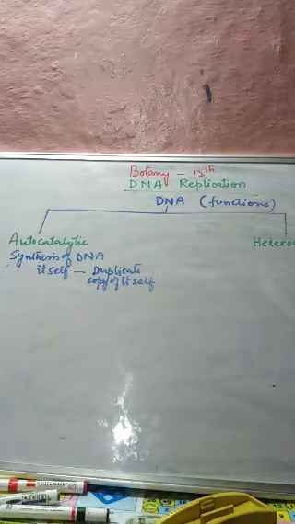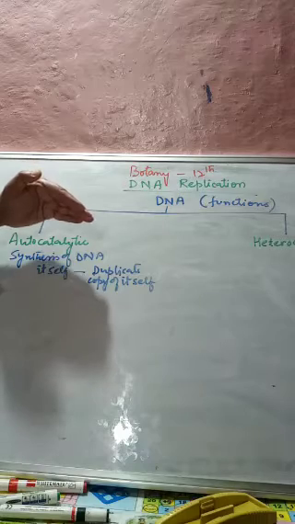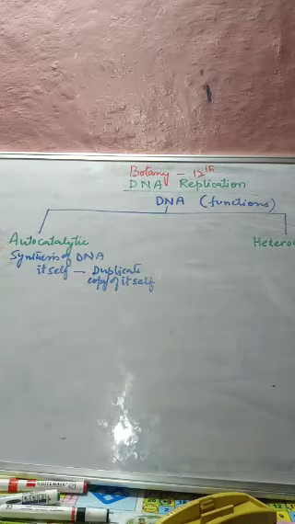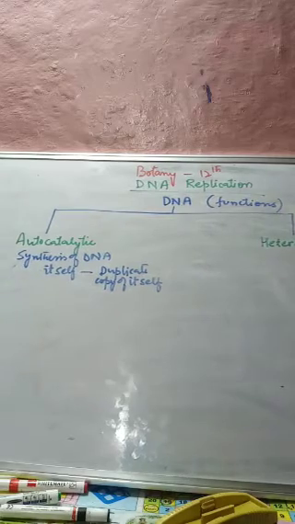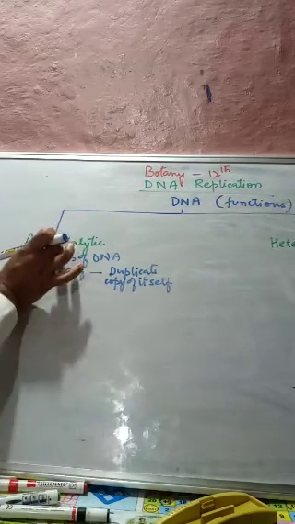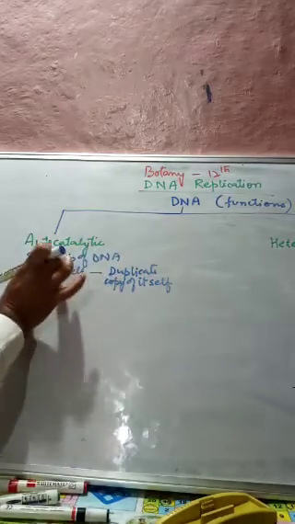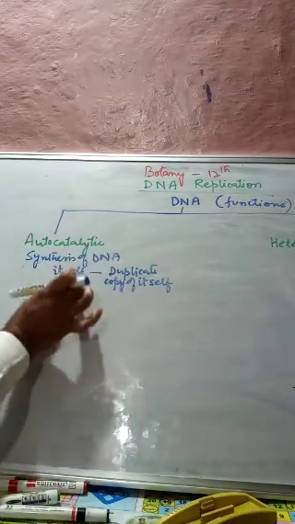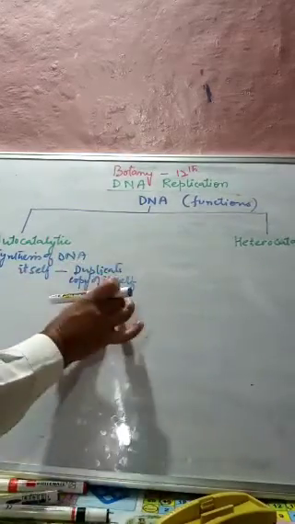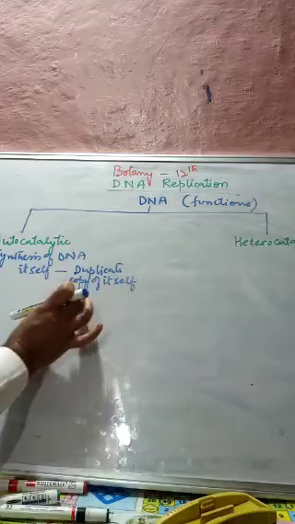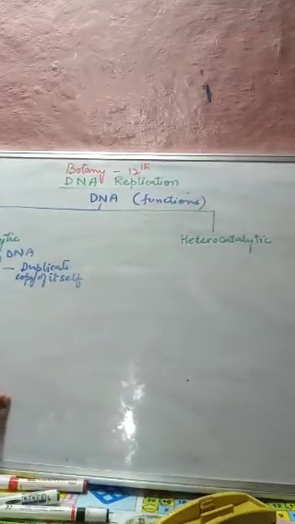That photostat copy, that duplicate copy that gets formed, auto means what we call self, so it becomes itself. There we will see in this autocatalytic that it directs the synthesis of DNA itself. So we can say that the synthesis of DNA takes itself, that is, its copy, its duplicate copy, its photostat copy is formed.